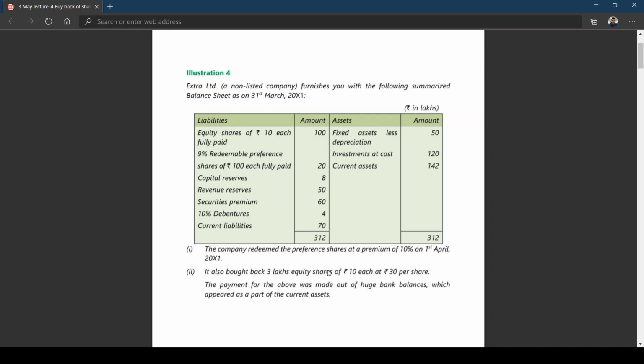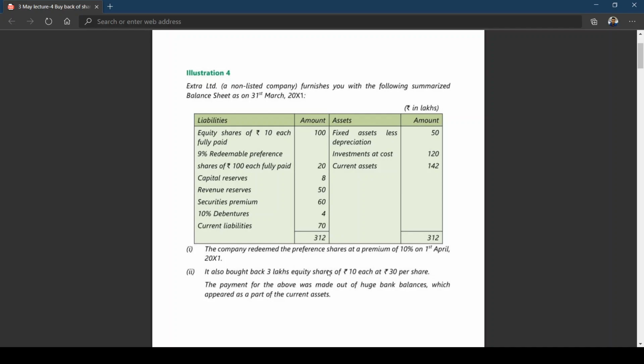But when you're going for redemption of preference shares, those companies which are following as per section 133 of Companies Act can't use security premium for redemption of preference shares. Is this clear to all of you?